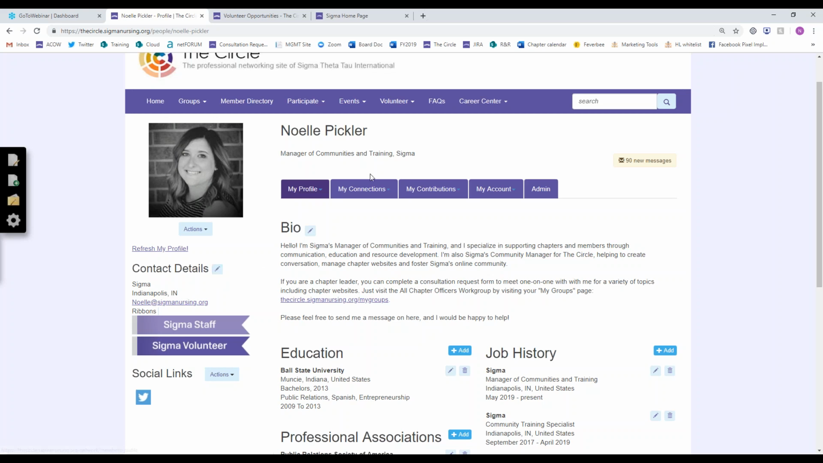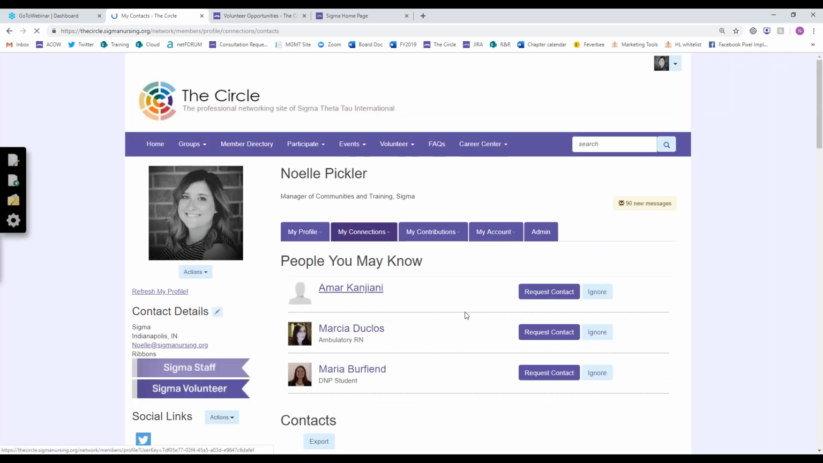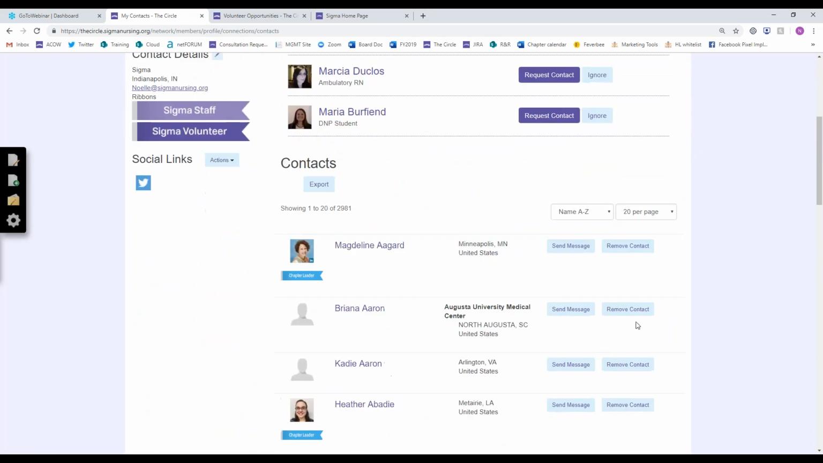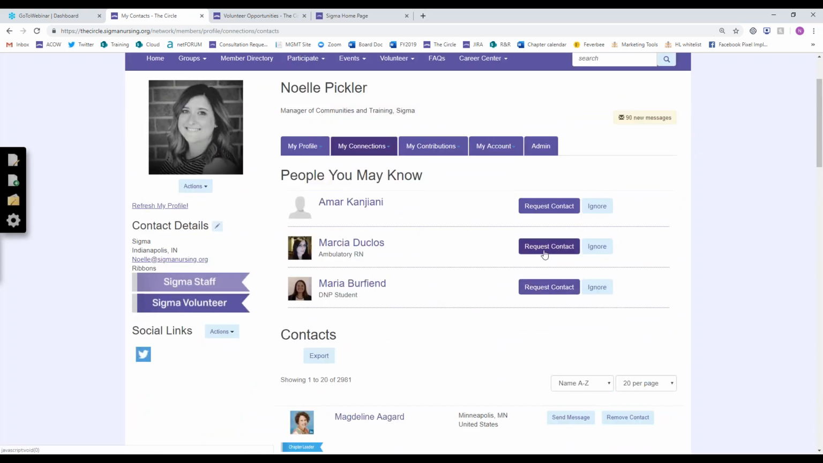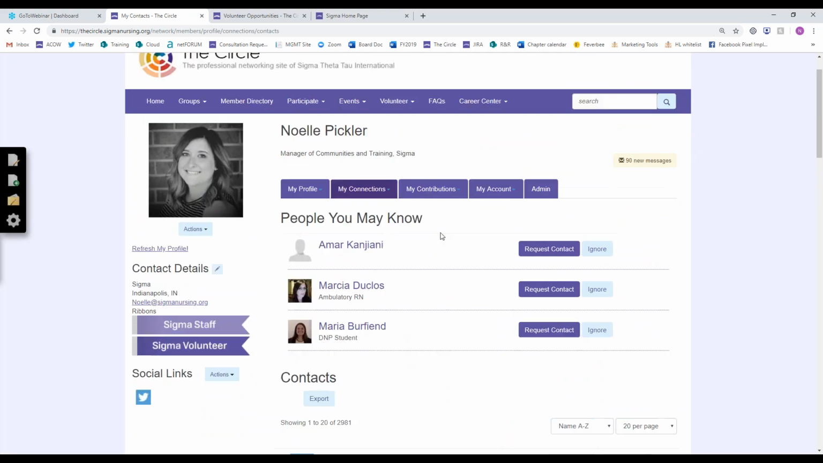The other things you can do on your profile are located in these actually four tabs up here at the top. So under My Connections, there are contacts. This is what I mentioned. Anyone that you have added as a contact on the circle, you can then access from your profile. So these are all the people who I've added as contacts. And it also suggests new contacts based on the things you've done on the circle, based on who you're already connected with, and those kinds of things.